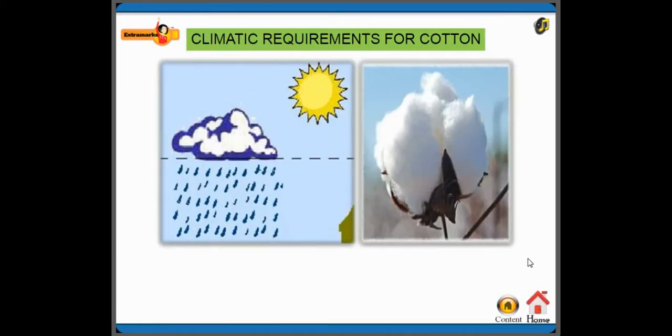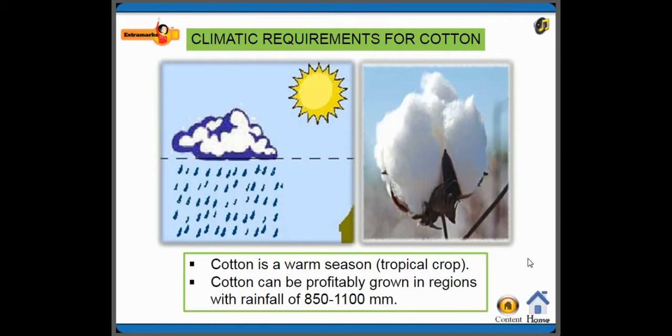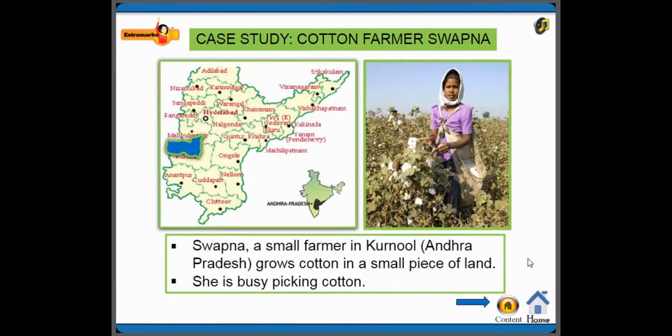Then the climatic requirements for cotton are, see the first one and the second one. Cotton is a warm season crop. Cotton will be grown in warm season, that is, it is a tropical crop. And cotton can be profitably grown in regions with rainfall of 850 to 1100 millimeters.